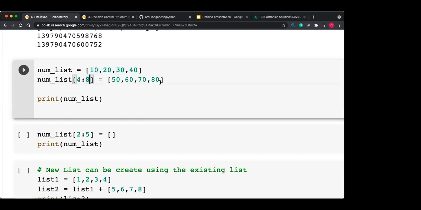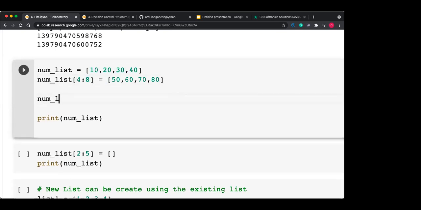If you want to add only a single data item, you can use this technique, like num underscore list of, suppose the fourth index I want to access, equal to, for example, 50. So a single data item, if you want to add, then I can use this. After printing this, your num list contains the 5 data items, 10, 20, 30, 40, and the last one is 50. You can see here.